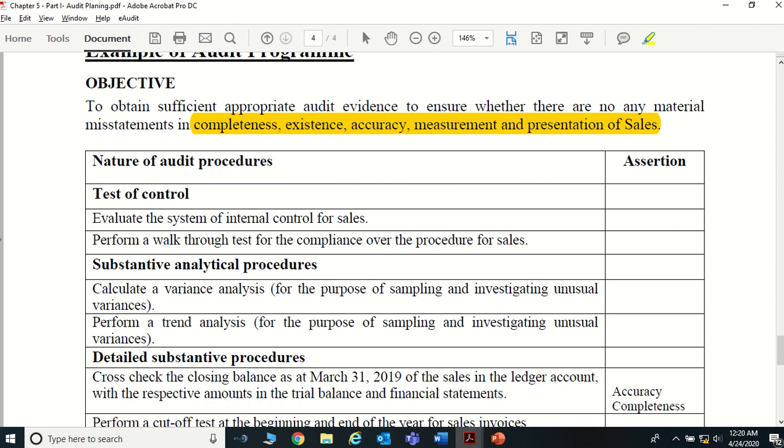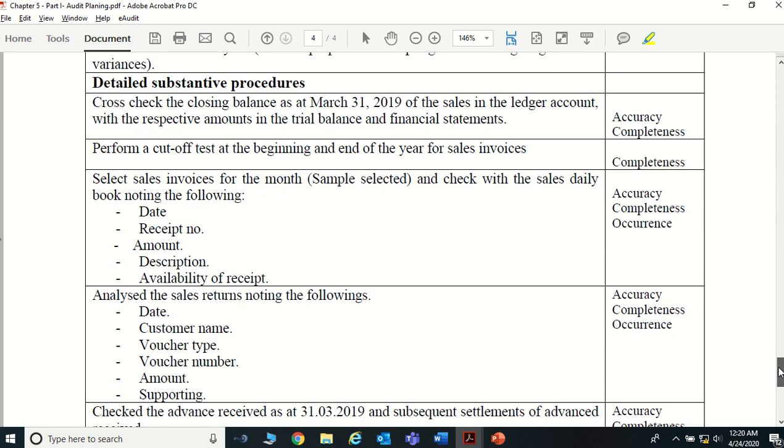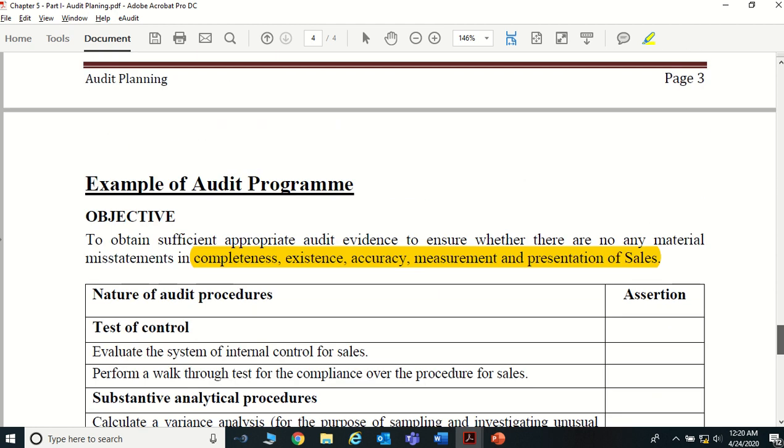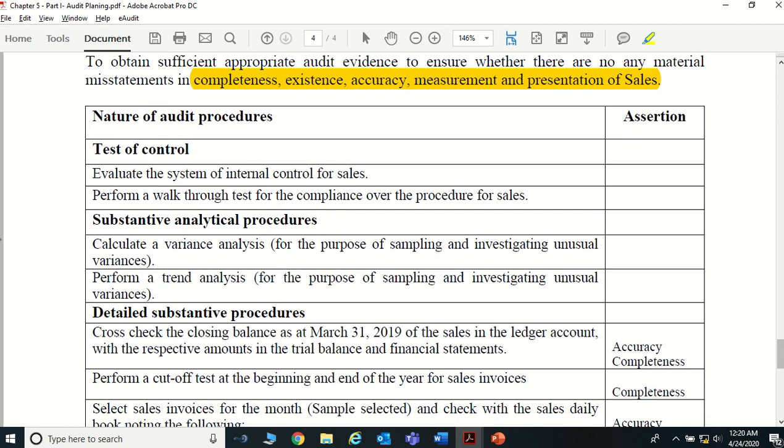So look at this, a very simple one. It is not a complicated one. It is not a comprehensive one, right? I'm taking a very small one. So when you send your staff, you can tell your staff, look at this, you are the one who is going to do the sales area, right? So check these things. Go to your client place and check these things.